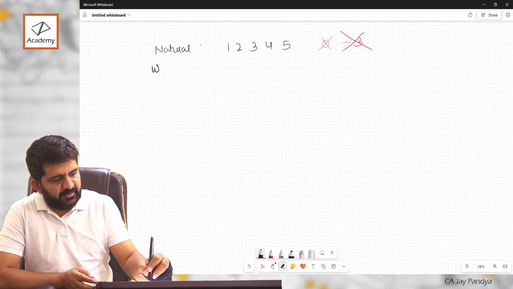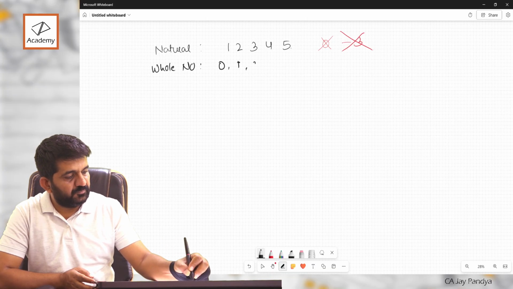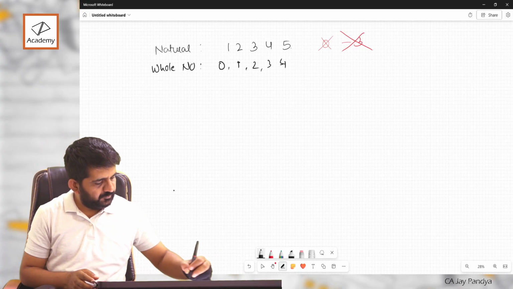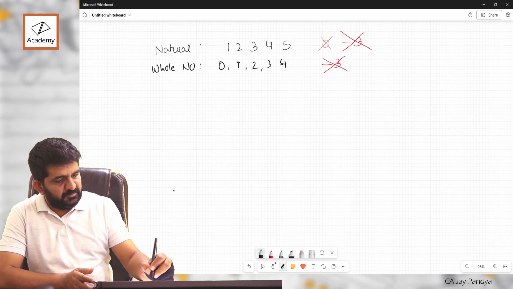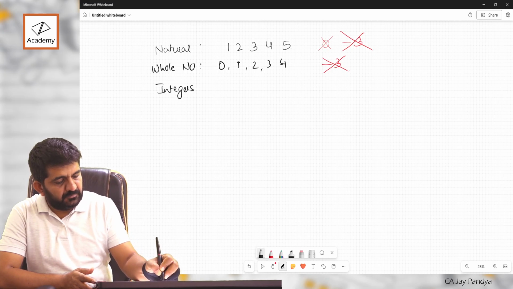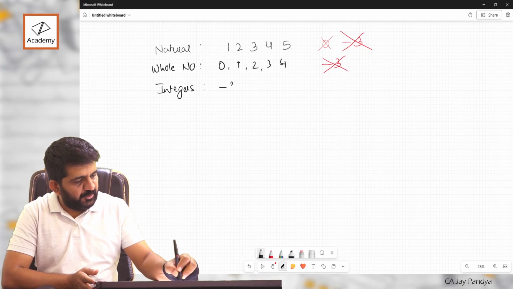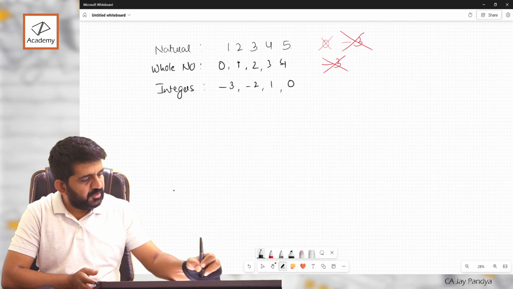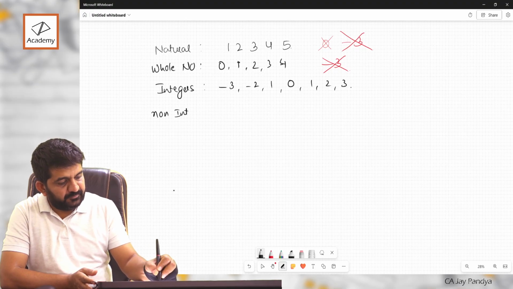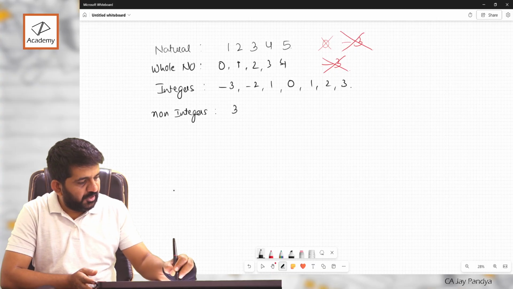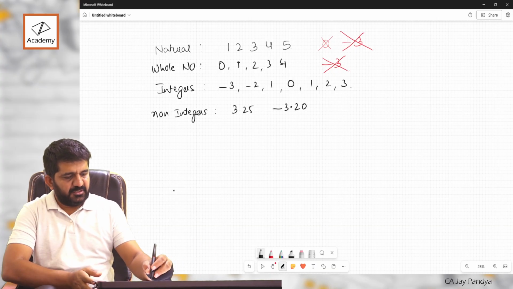Then comes whole number. 0 is included. Negatives are not included. Then comes integers. Even negatives are included. 0 is even included. Then come non-integers: 3.25, minus 3.20, these all are non-integers.